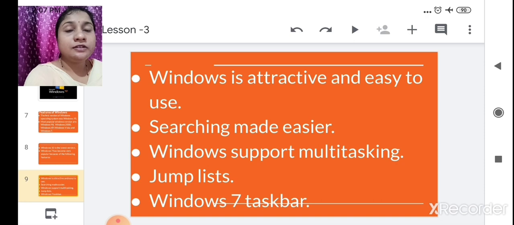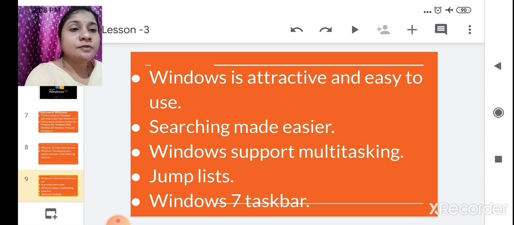Using this Windows 7, we can search quickly. We can search many things in many places on the computer, and we can search quickly. That's why it is called search made easier.